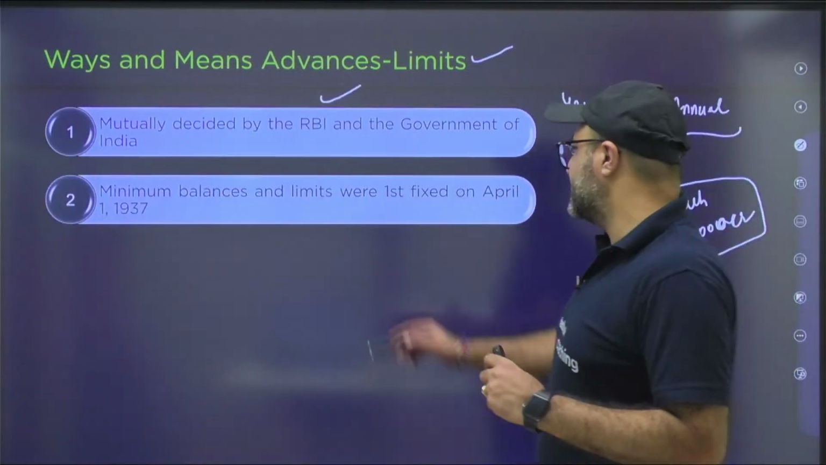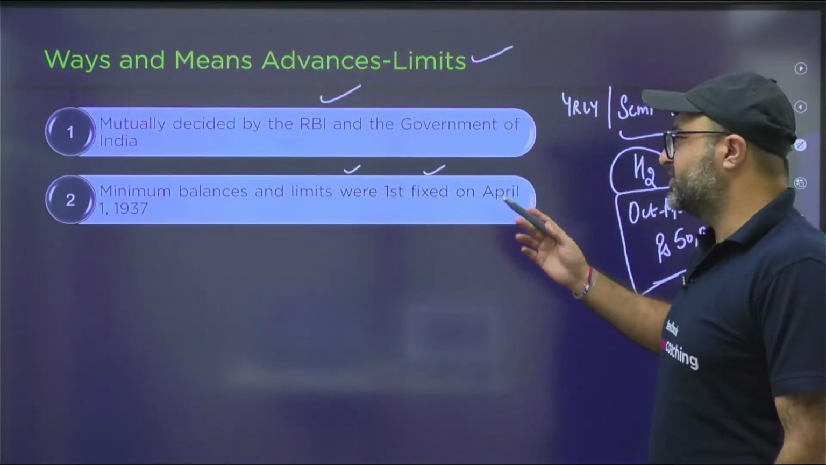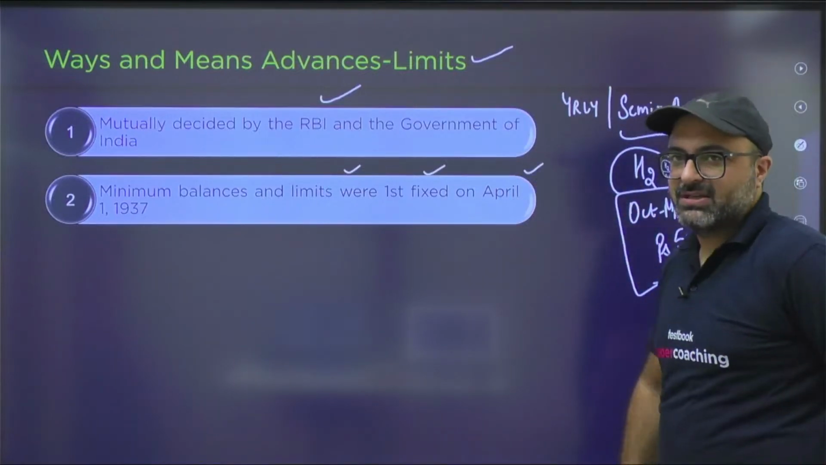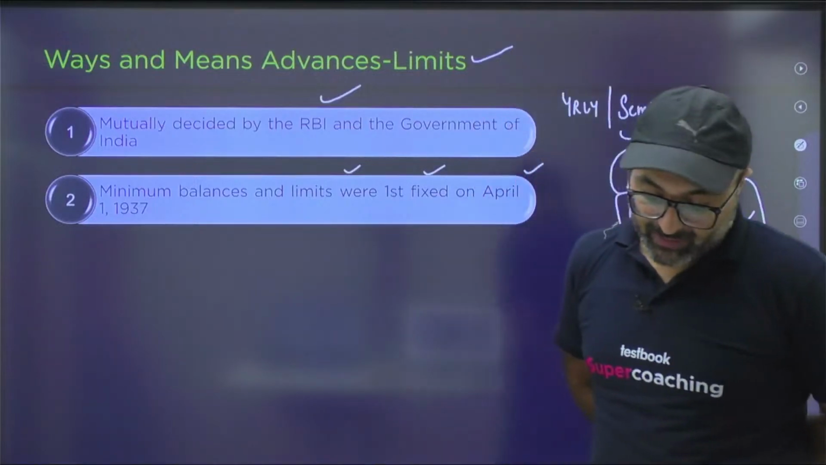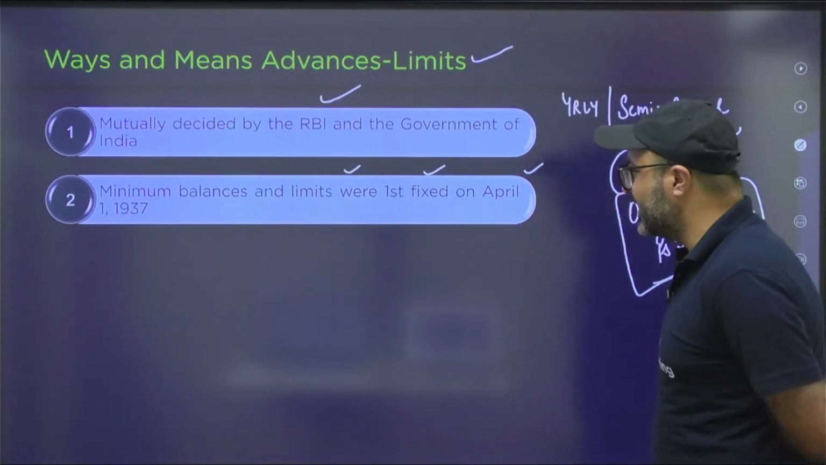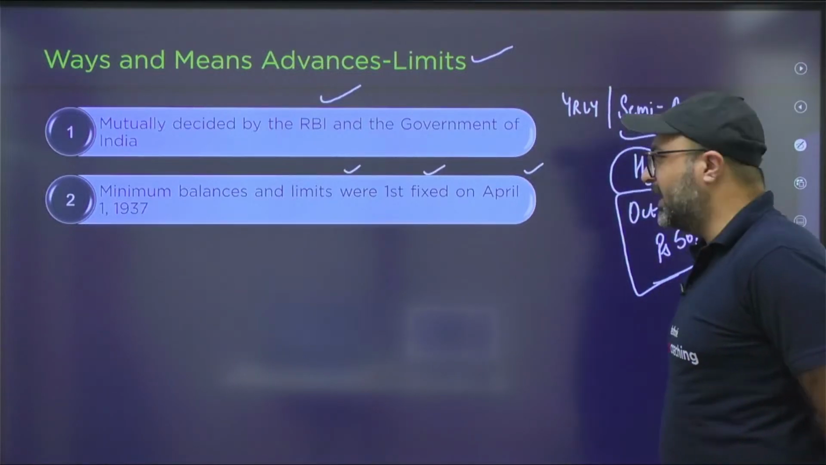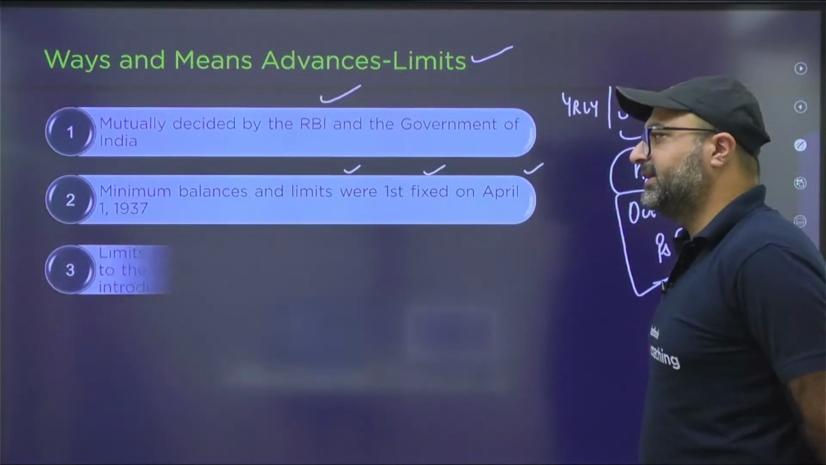Minimum balances and limits were first fixed on April 1st, 1937. So these minimum balances which government needs to maintain in their accounts with RBI, as well as the limits up to which borrowing can be done from RBI, were first decided back on 1st April 1937.